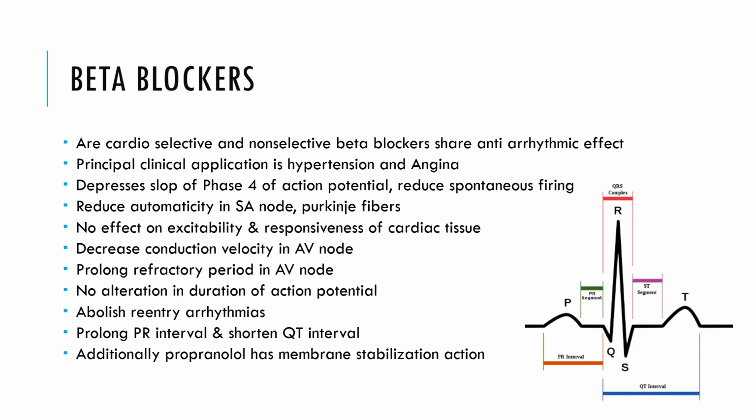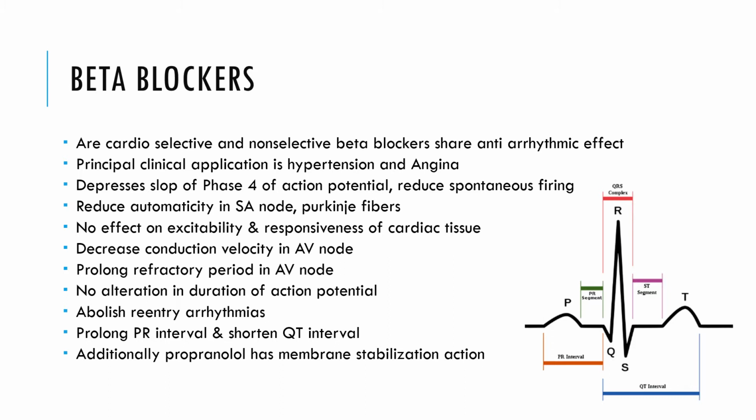So beta blockers are nothing but the drugs which are principally used in hypertension or angina pectoris, which share the antiarrhythmic property. They might be a cardioselective agent or they can be non-selective beta blockers. But the principal action is that they share the antiarrhythmic property, and principally they are also used in the treatment of hypertension and angina.